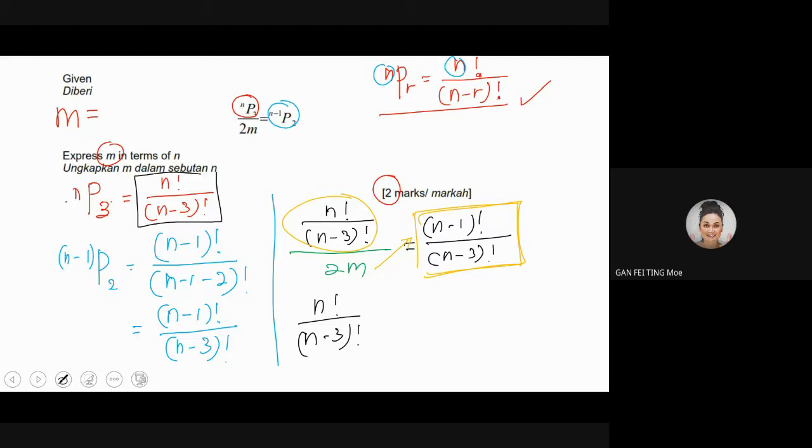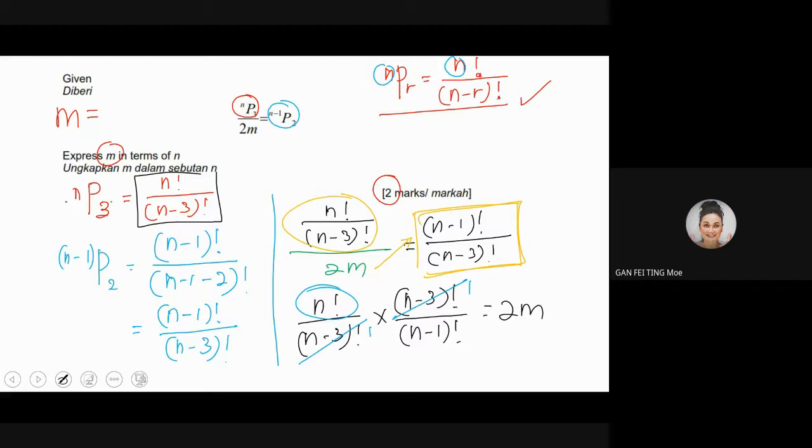So then when you bring the whole thing over there, what happened? It should be cross multiplying, right? So then you should get it the other way around. You should get it as multiplying n minus 3 factorial over n minus 1 factorial, which equals 2m. Am I right? Right. So now, when you are here, what happened? Cancel this. Save your part.